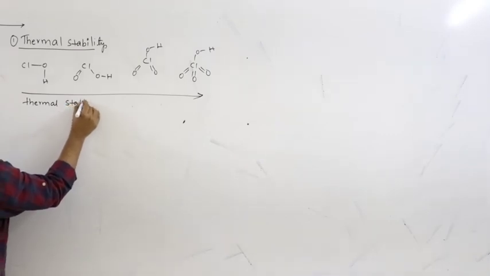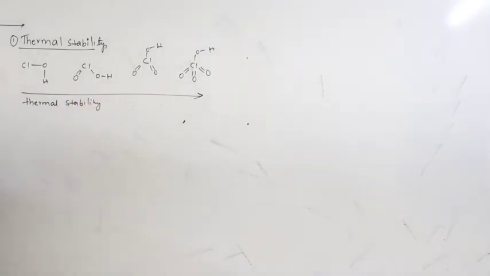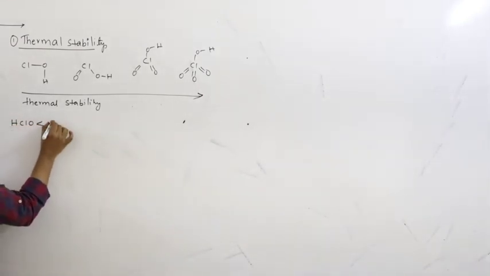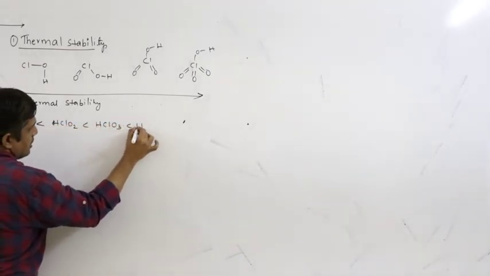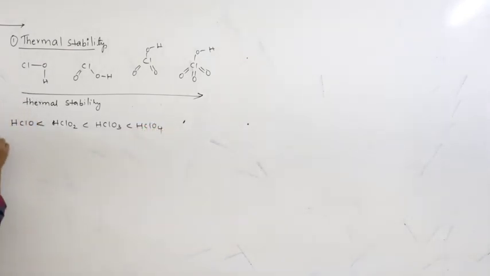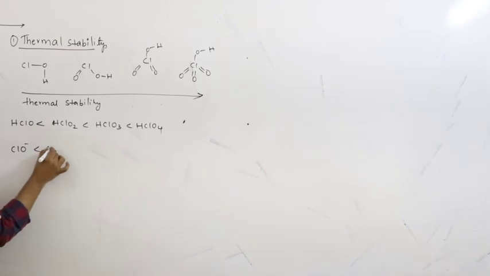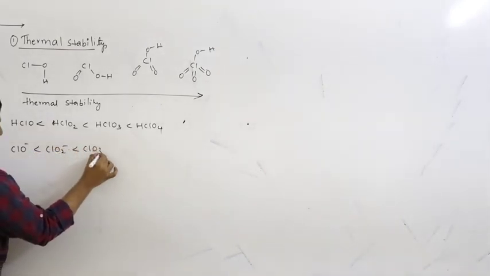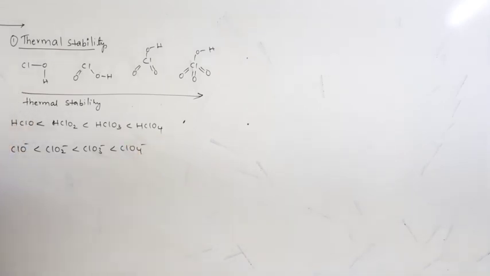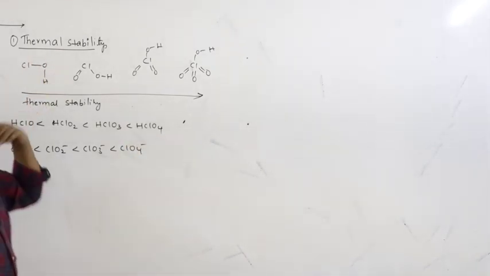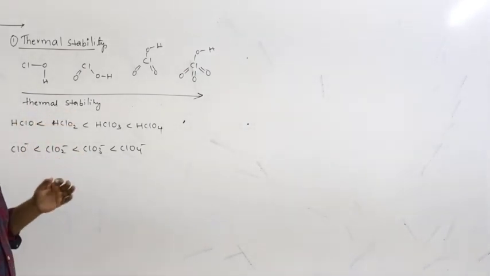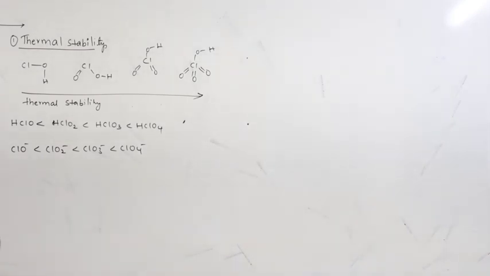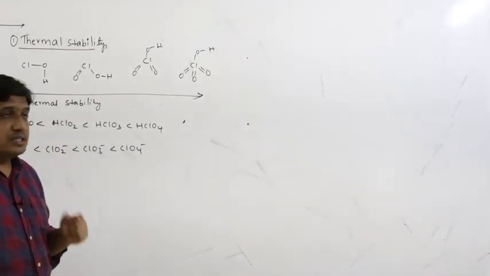Thermal stability increases in this order: HClO less than HClO2 less than HClO3 less than HClO4. The same thing you can write further for the anions: ClO minus, ClO2 minus, ClO3 minus, ClO4 minus. Once again, thermal stability is nothing but the temperature where the molecule decomposes. It is the temperature related to bond energy. Higher the bond energy, higher will be the thermal stability.